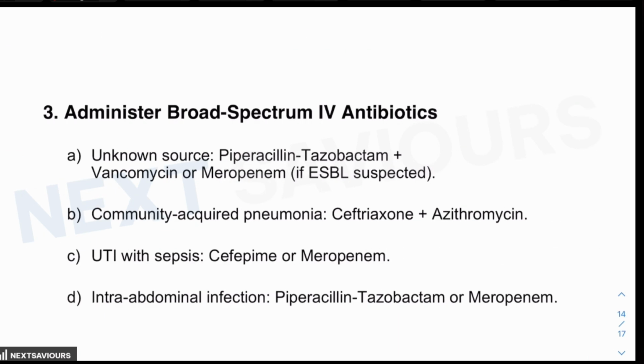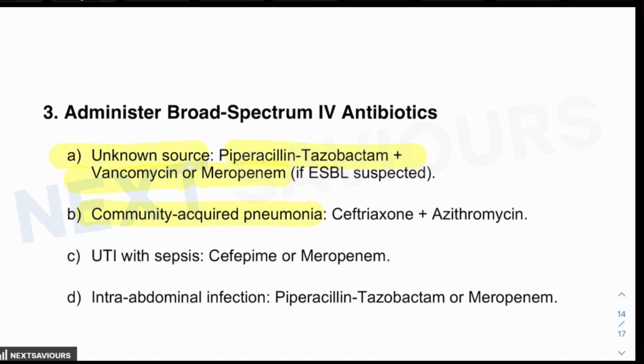So what is the schedule for the antibiotics? Obviously, these are going to be empirical antibiotic therapy, and that has to be initiated within the first hour. So empirical therapy, which is based on the suspected source, you have to initiate with piperacillin-tazobactam, vancomycin, or meropenem if extended spectrum beta lactamase is suspected, which is due to resistant hospital acquired infections more commonly.